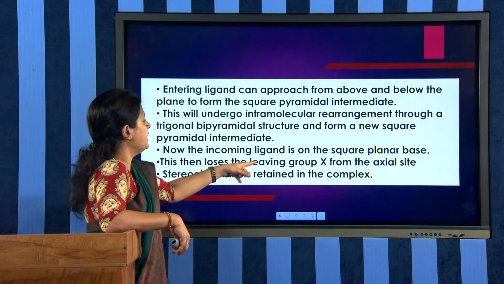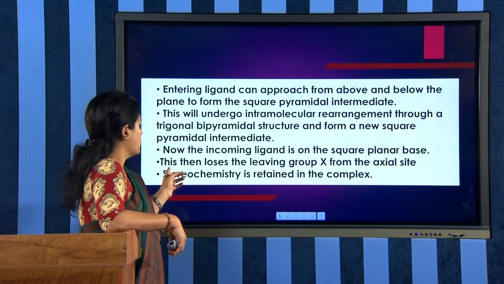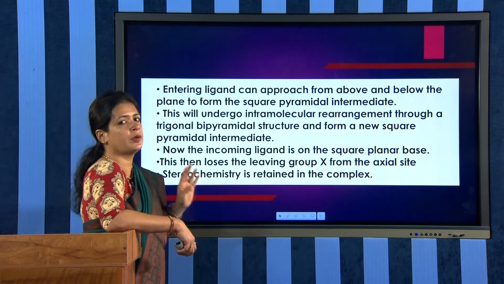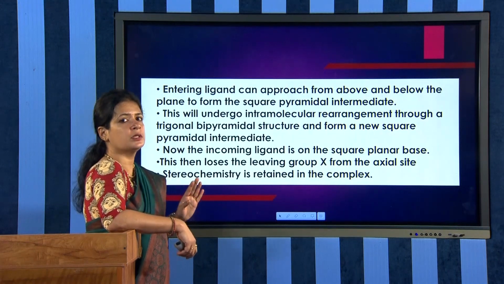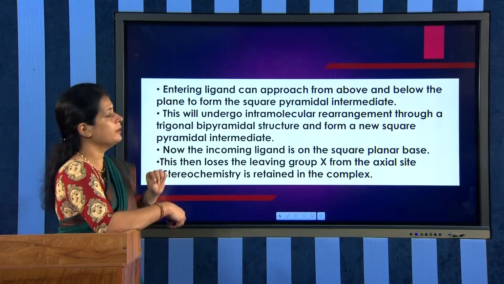It loses the leaving group X from the axial site to form the product, and thus the stereochemistry is retained in the complex, so we can conclude that the reaction is stereospecific. So the mechanism is as explained.